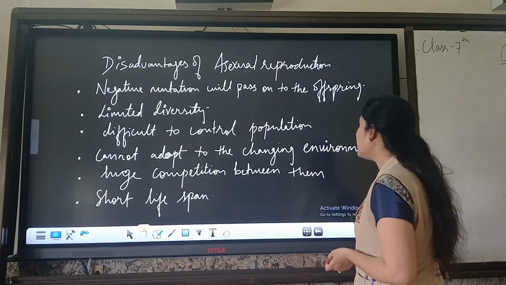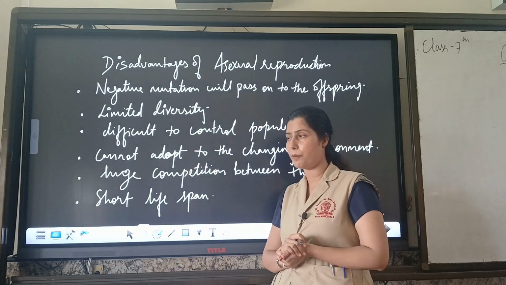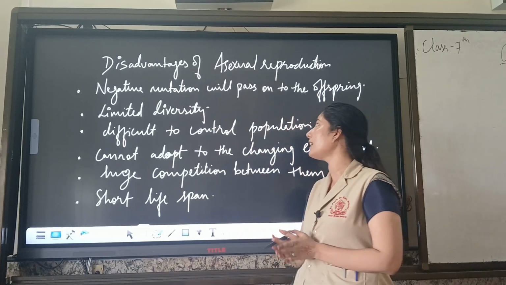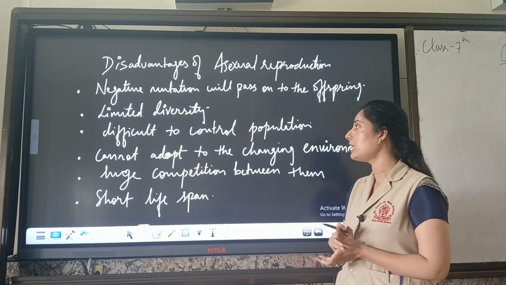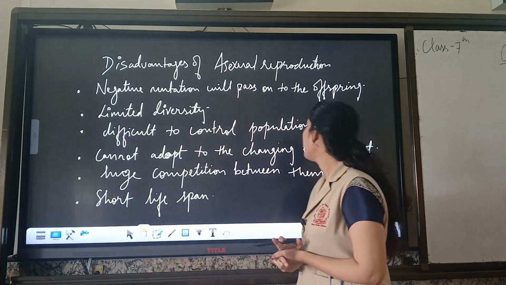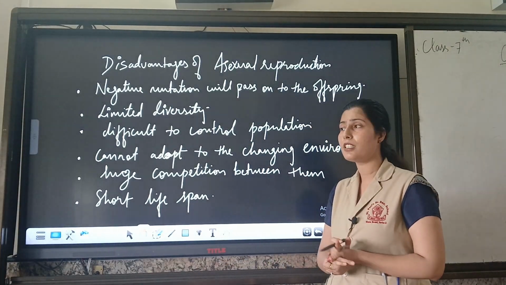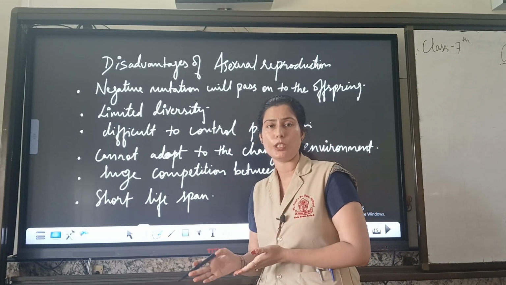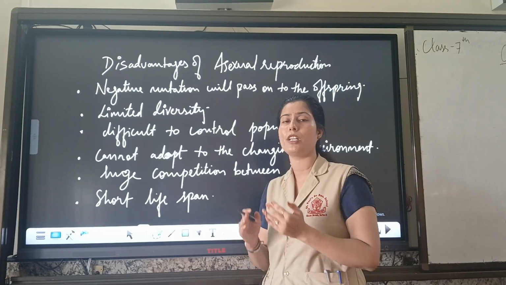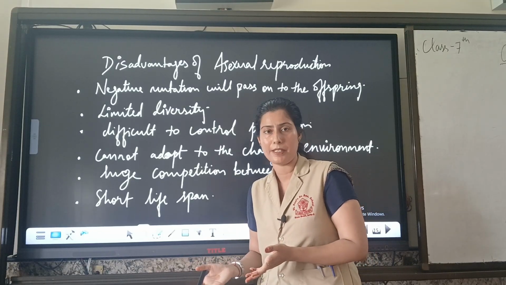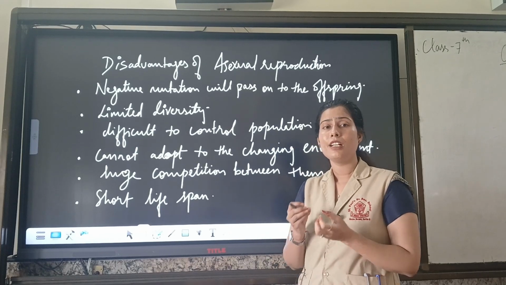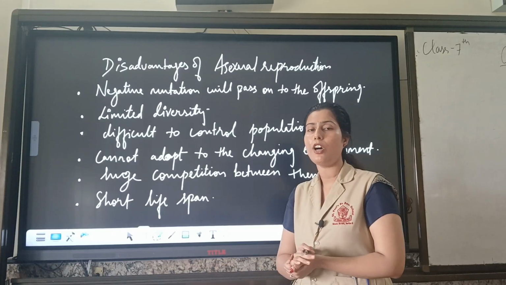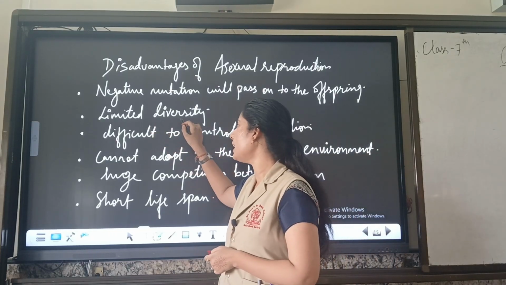Now we move towards the disadvantages of asexual reproduction. We have seen the advantages of asexual reproduction. Now we see the disadvantages. What are these? Negative mutation will pass on to the offspring. It means if there is any mutation present in the parent, it is definitely moved to the offspring, and this mutation passes from generation to generation because no variation takes place. If no variation takes place, it means the constituent of DNA present in the parent is moved towards the offspring.